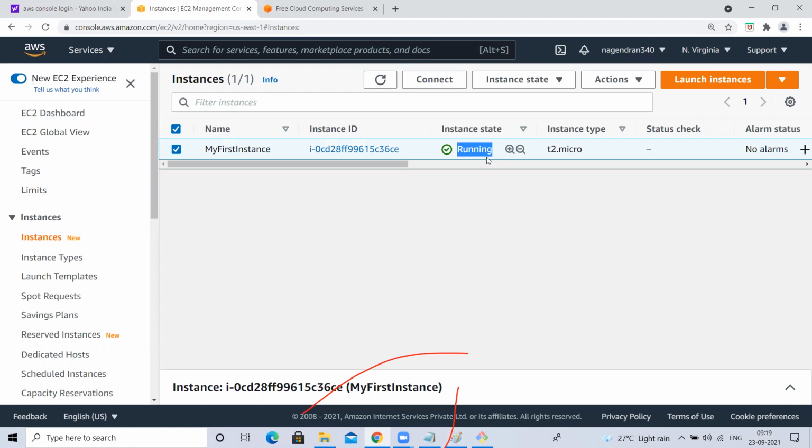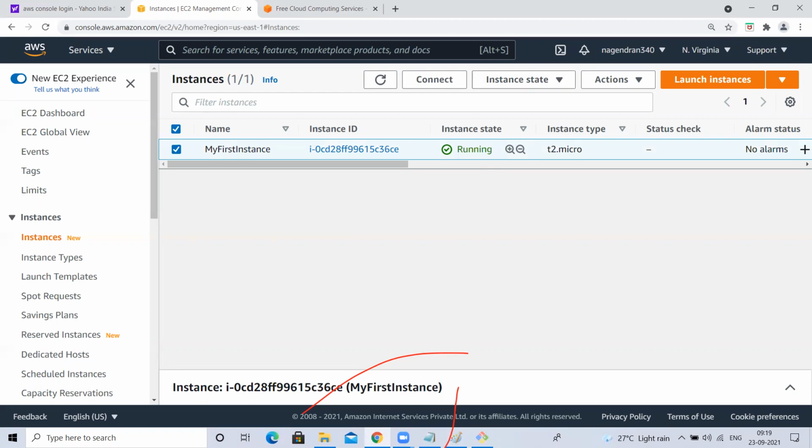I haven't discussed real time, why to use that and all. This is just for your practice purpose. Why? Because next session we are going to start Linux. You have to practice your Linux, right? Where you will practice your Linux is like this. Fine, I want to terminate my instance.